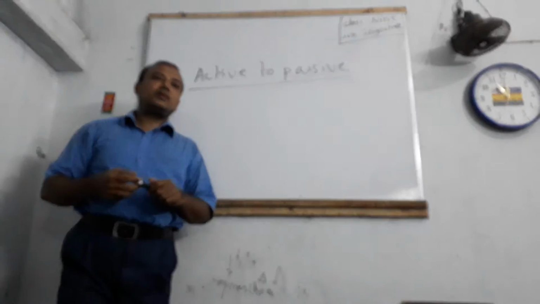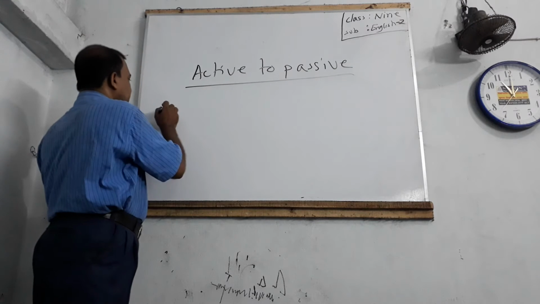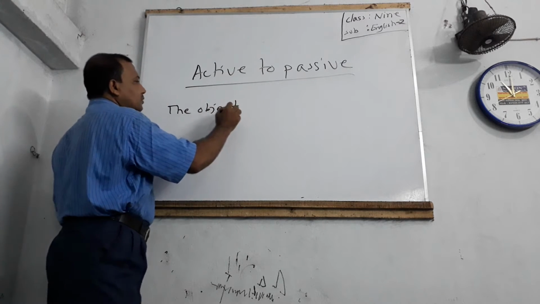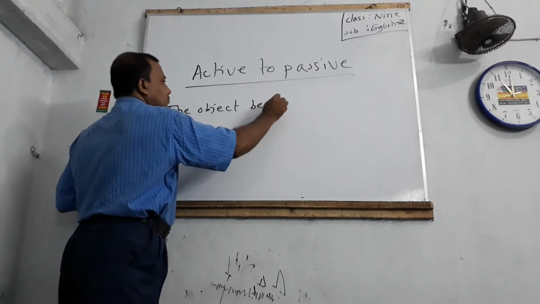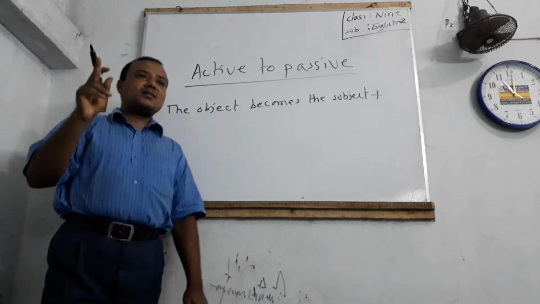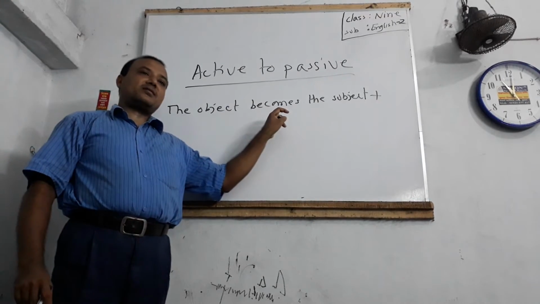At first, the object becomes the subject.